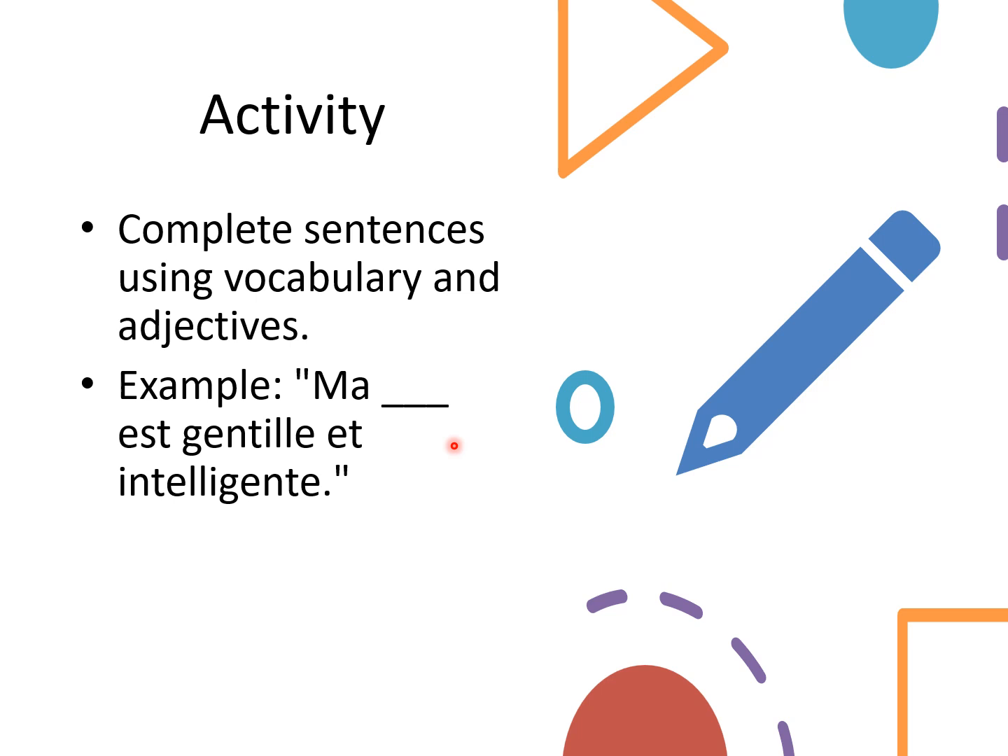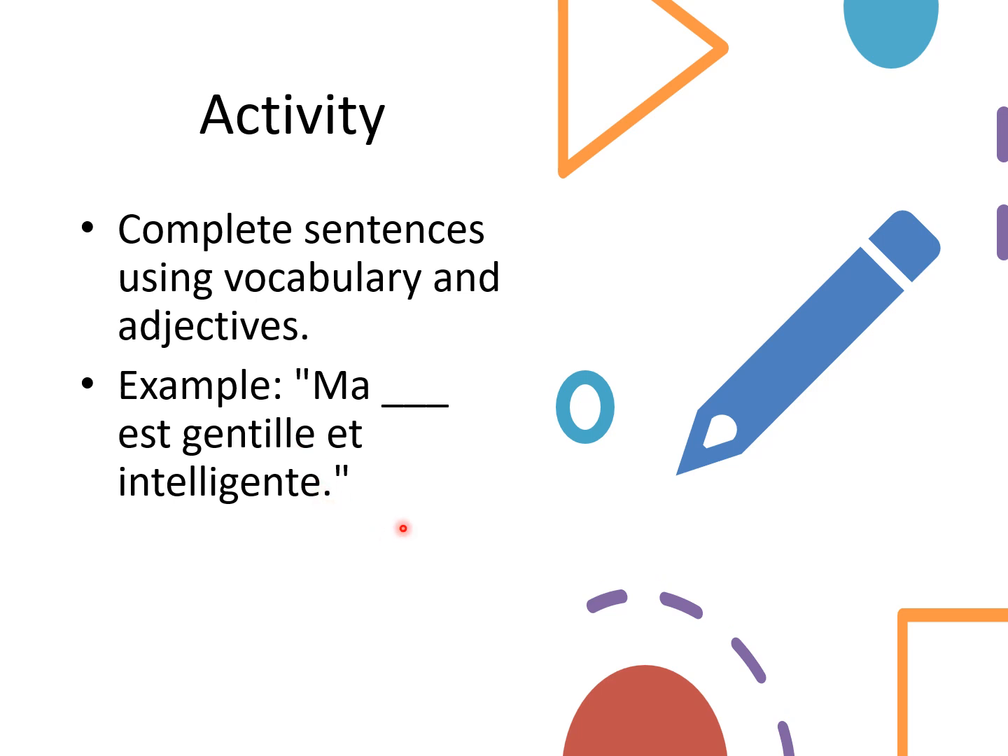Now, if you were to use a masculine singular, of course, the ma would change to mon. Like if you were to say my brother, oh no, let's use uncle. My uncle is kind and intelligent. Ma would become mon. Gentille would become gentil without the extra L and the E. And we'd have to remove the E in intelligente as well. So it would be mon oncle est gentil et intelligent. No L and E here and no E here.